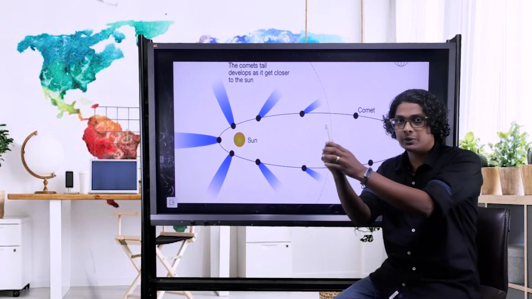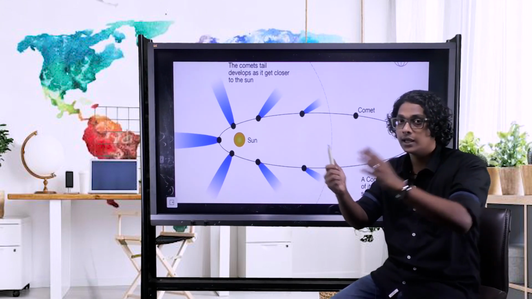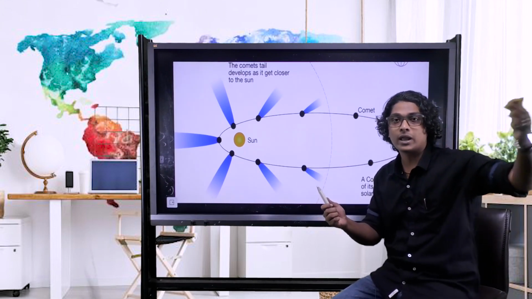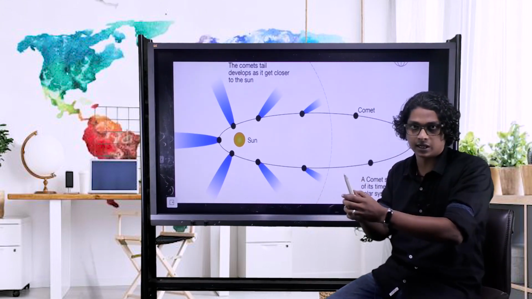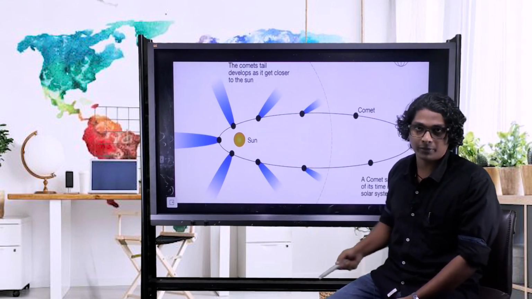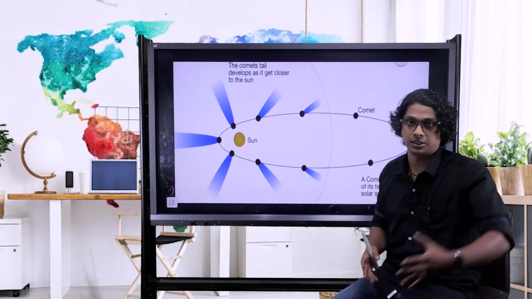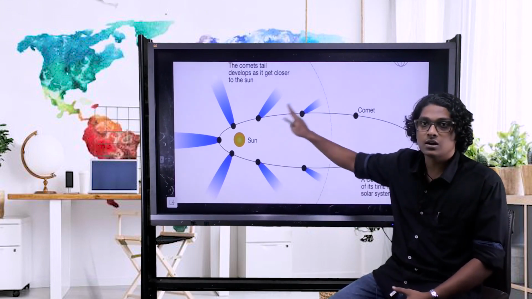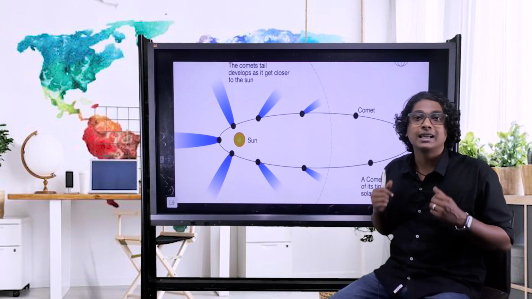I was pulling it towards me, so it should be coming towards me. No, rather the stone will go away from my hand, away from the center. Same way, when the debris is released from the comet, it will be falling away from the sun. So there are two reasons why the tail of a comet is away from the sun.